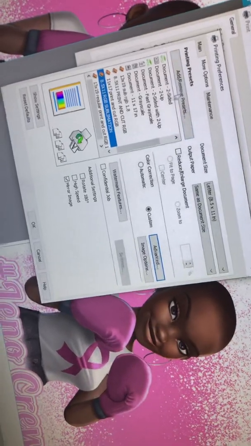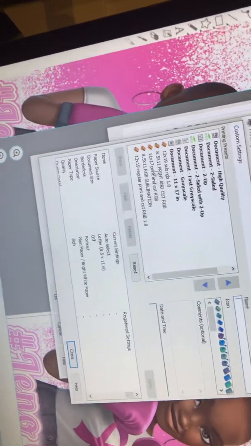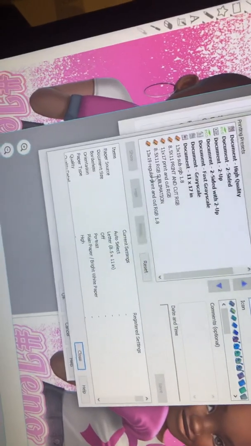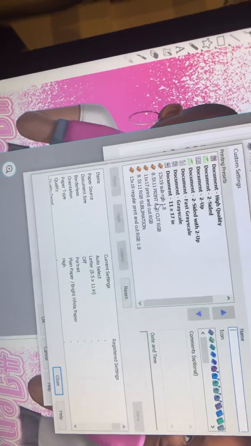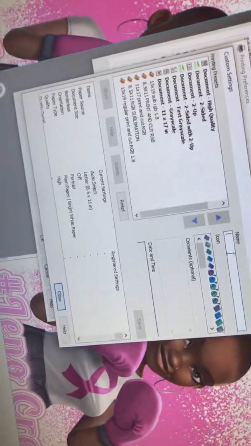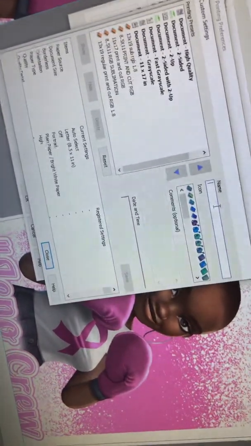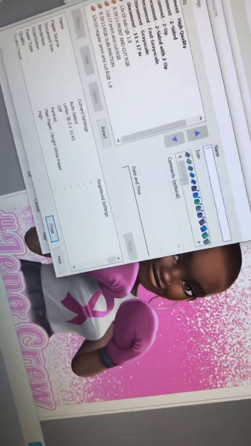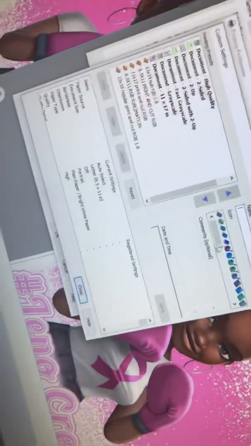And then add, remove preset, name it. I have named mine 8.5 by 11 RGB Sublimation, 13 by 9 RGB Sublimation 1.8, just so I can have it per my paper sizes. So if you're only using 8.5, then, you know, 8.5 by 11 RGB Sublimation, whatever you want to name it, whatever icon you want to choose, so that you remember that that's the setting.